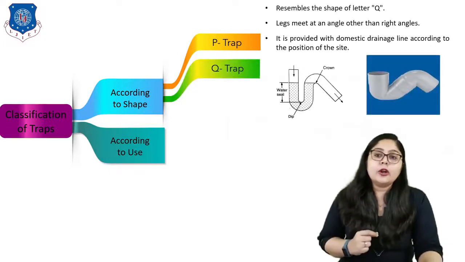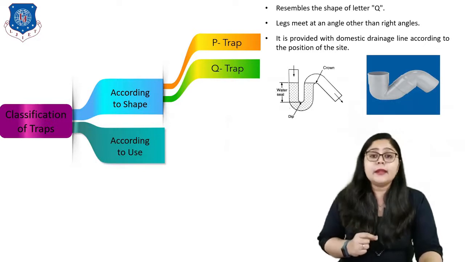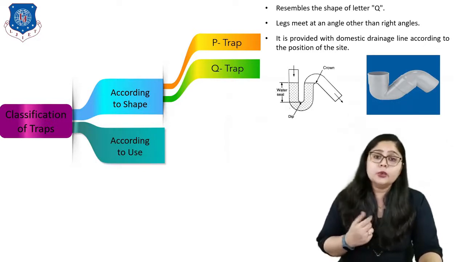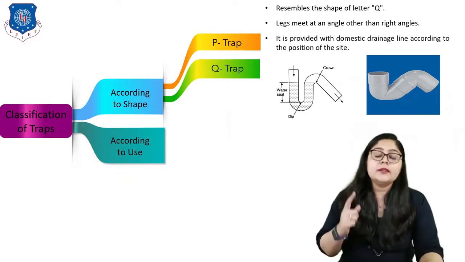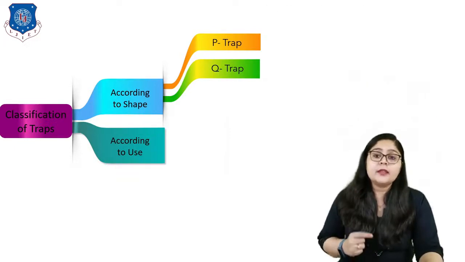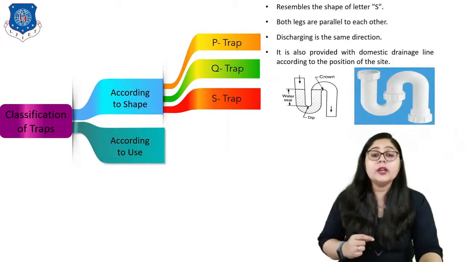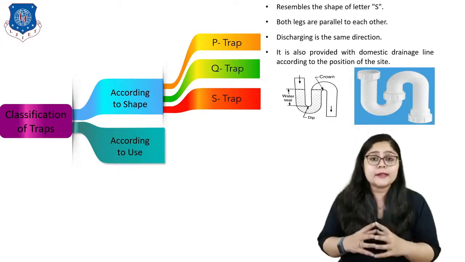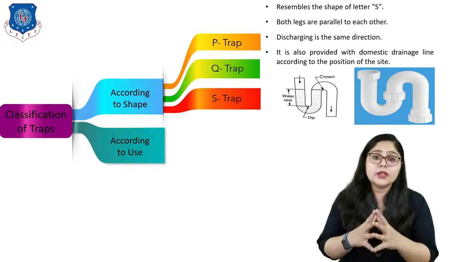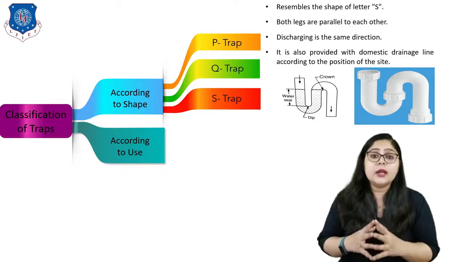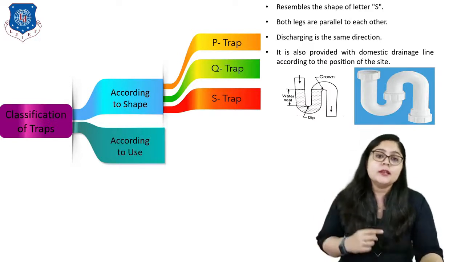The next trap according to shape is the Q trap, which resembles the shape of the letter Q, where the legs meet at an angle other than the right angle. It is provided with the domestic drainage line according to the position of the site, which is very clear in this figure. The next is the S trap. It resembles the shape of the letter S. Both legs are parallel to each other, discharging in the same direction. It is also provided with the domestic drain line according to the position of the site, which is very clear in this picture.